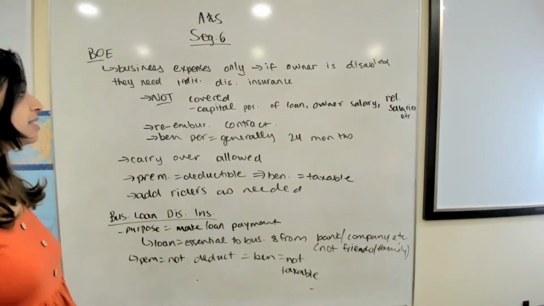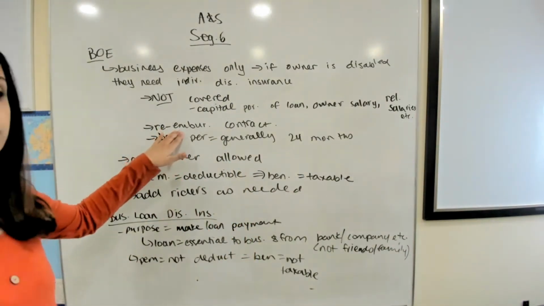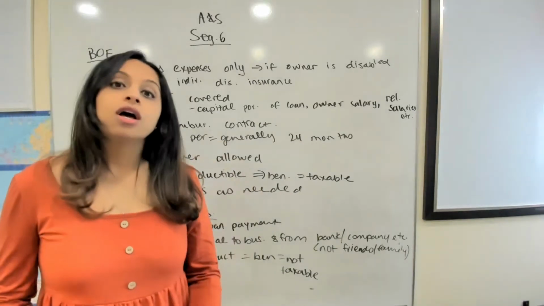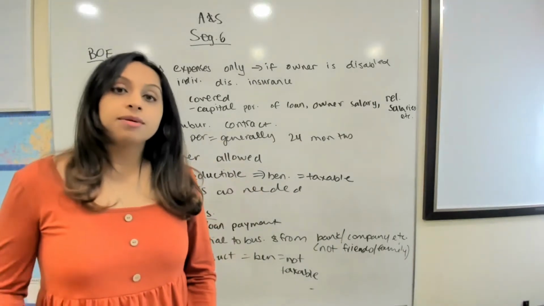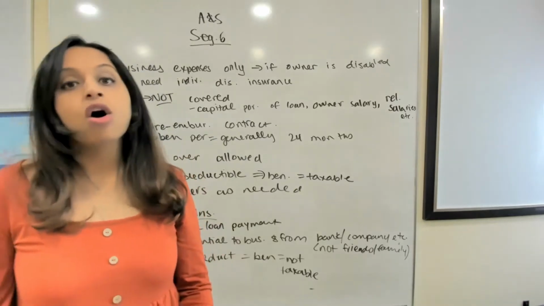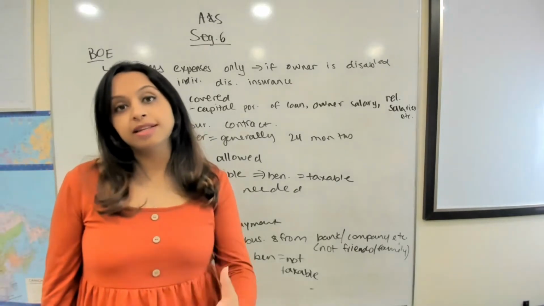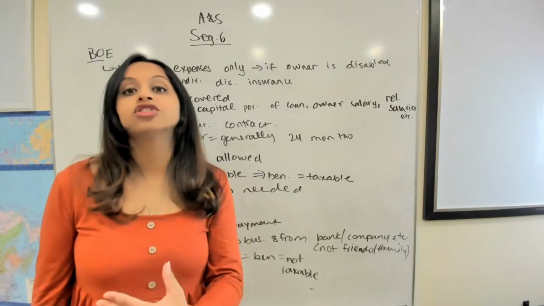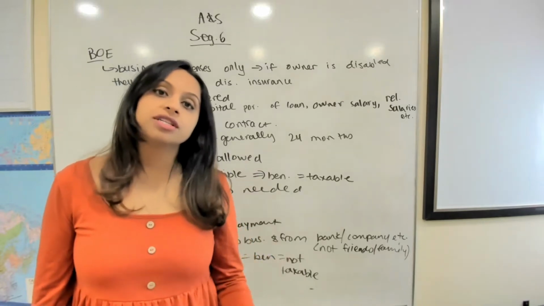All right, this is a reimbursement contract. What do we mean by that? So we mean it's a contract where the business owner would have to save all of their invoices, all of their bills, all of their receipts. They would send it to their insurance company, and the insurance company would reimburse them back.